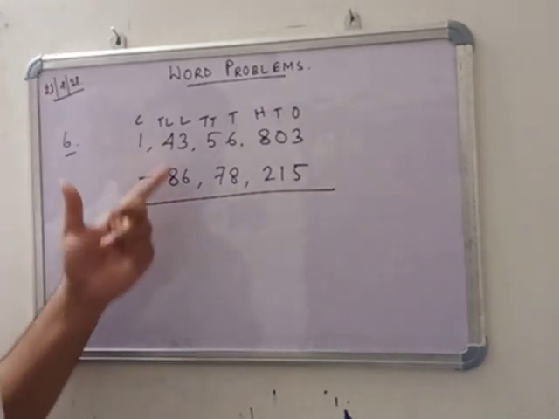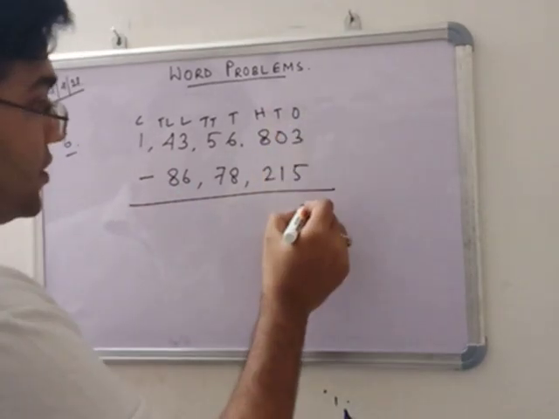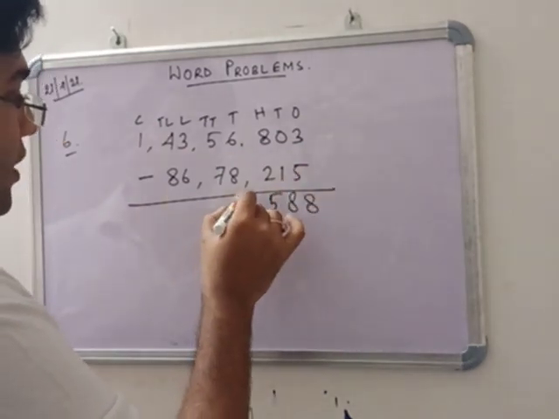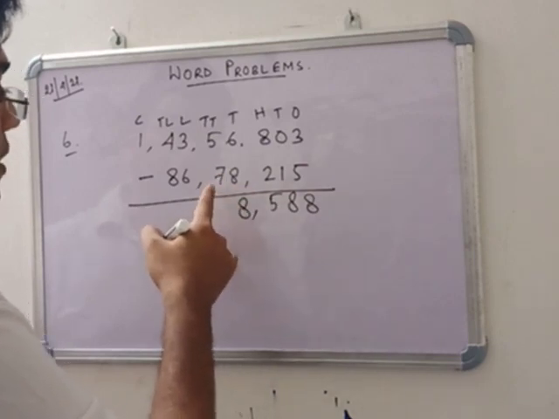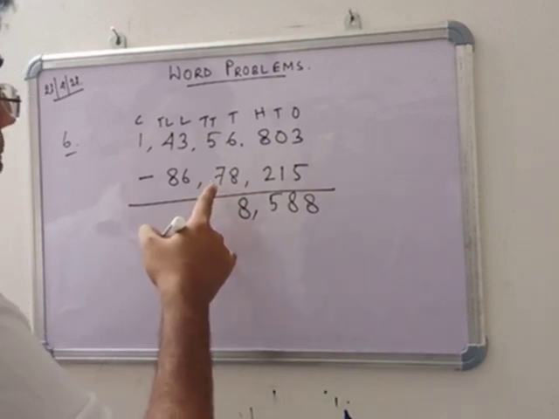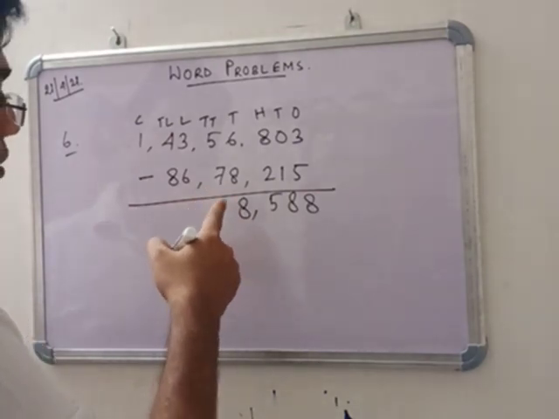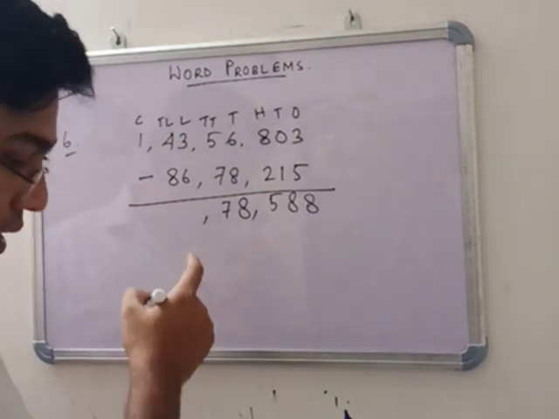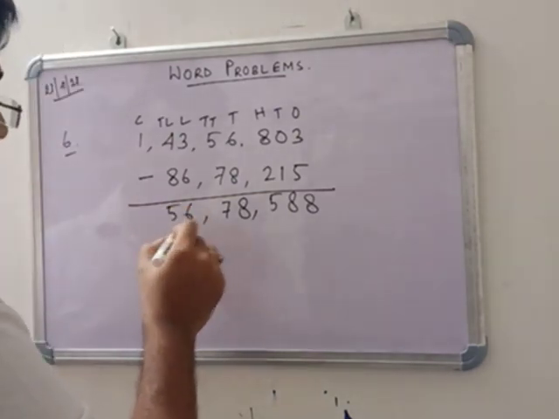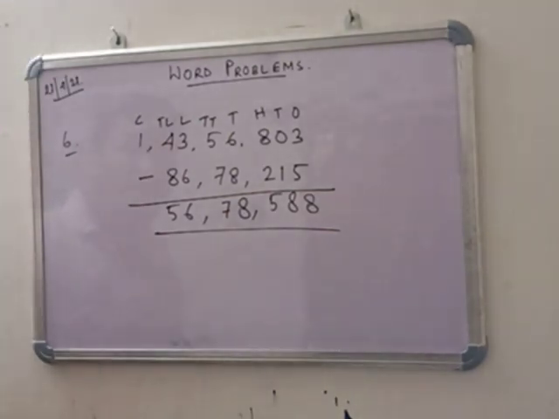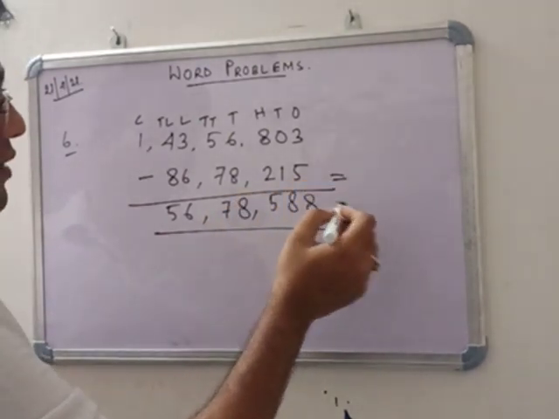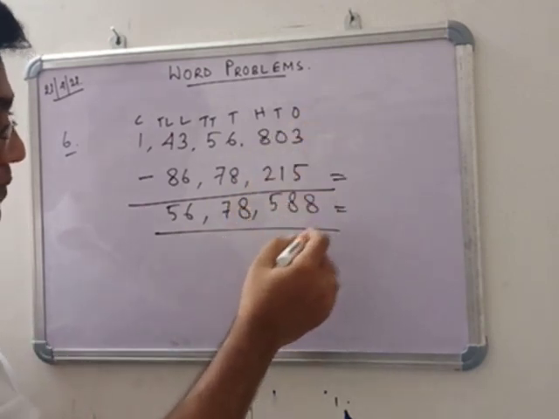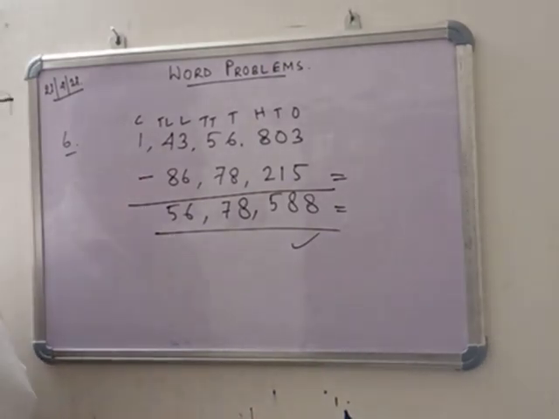So now see that after subtraction, this is 8, 8, 5, 8, 1, 7, 6, 5. So this is the number. If we add these two numbers and get this number, that means this is larger than this number. This is the answer. Okay. Now we are going to the next one.